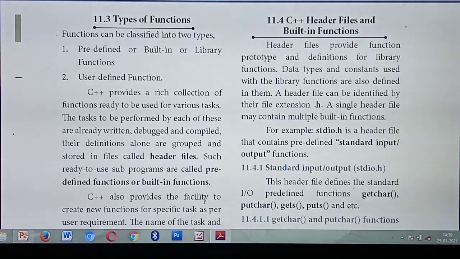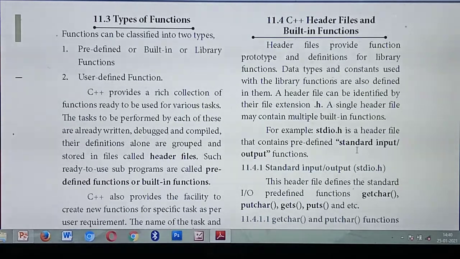Based on your wish, you can use the function definitions from the library or from the header file. How do you identify a header file? Each header file is identified by the extension .h. You have already studied #include iostream.h and conio.h. Likewise, each and every header file is identified by the extension .h, and each will contain a lot of functions. Understood?